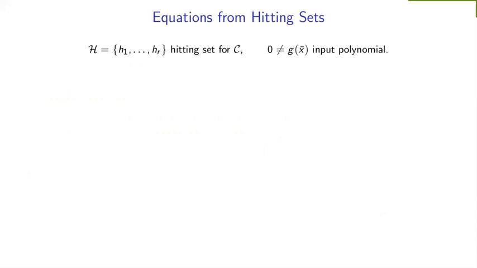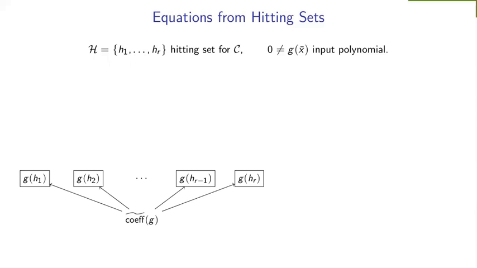So remember, what we want to do is reject the polynomial G if we are not sure whether it is in the class or not. And if we are sure that the polynomial G is definitely not in our class, then we want to output some non-zero value, right? So how do we do that? We use the coefficient vector of G to first compute its evaluation at every point in the hitting set H, so for H1, H2, and so on till HR.